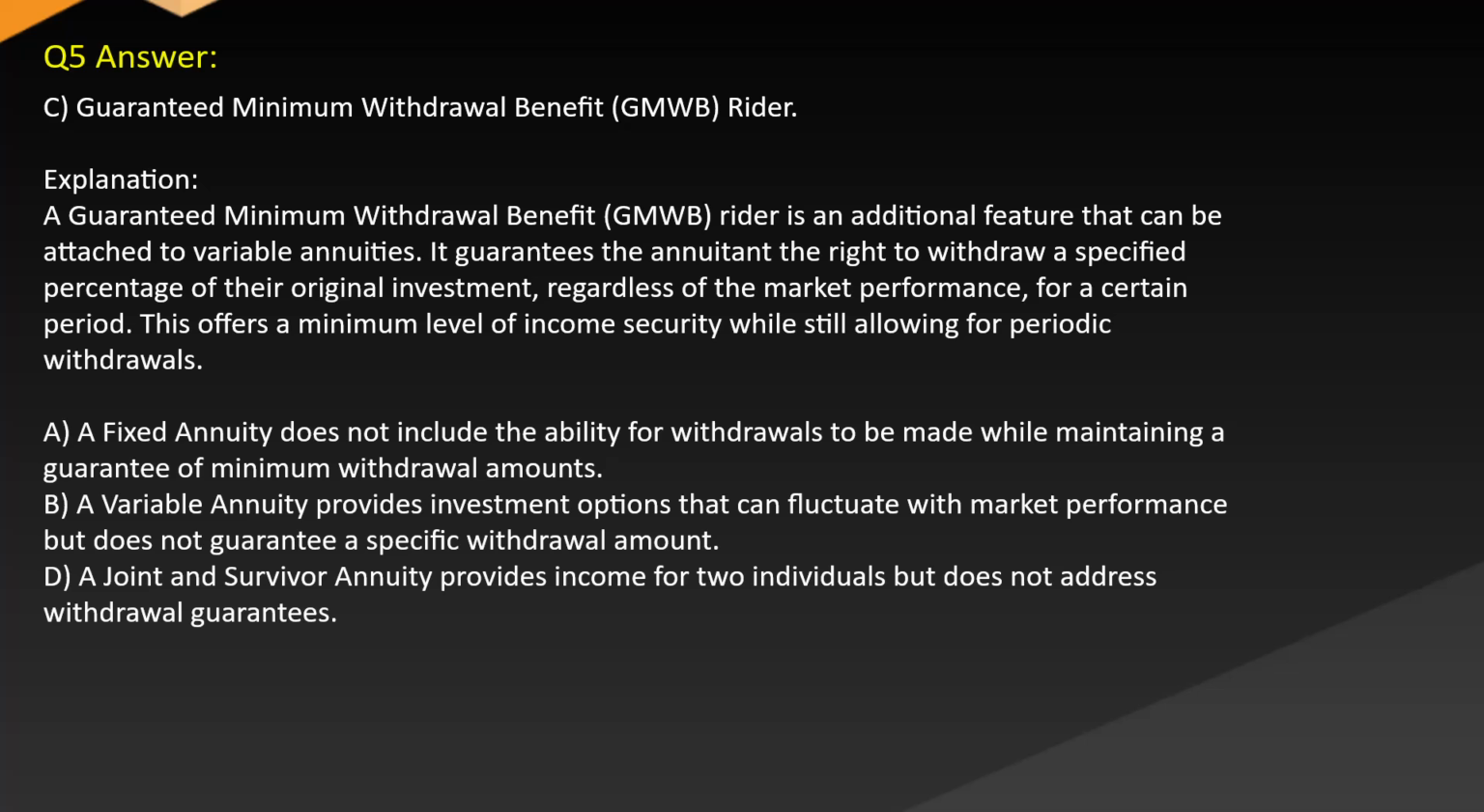A. A fixed annuity does not include the ability for withdrawals to be made while maintaining a guarantee of minimum withdrawal amounts. B. A variable annuity provides investment options that can fluctuate with market performance but does not guarantee a specific withdrawal amount. D. A joint and survivor annuity provides income for two individuals but does not address withdrawal guarantees.